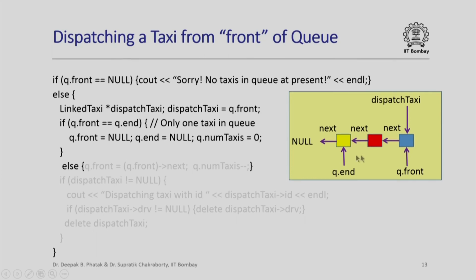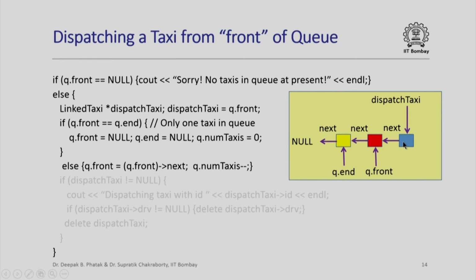Now what should happen when I dispatch this taxi from the front of the queue? Q dot front should point here. So that is what we have done. We have updated q dot front to the next member of whatever q dot front was already pointing to, and we have decremented the number of taxis by 1. And now we have got to dispatch this taxi. So we really have to get rid of the object pointed to by dispatch taxi.